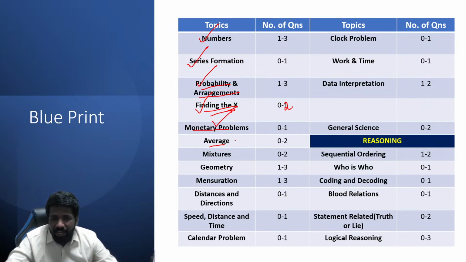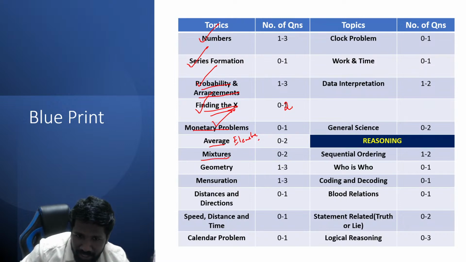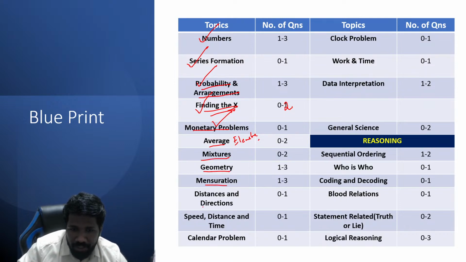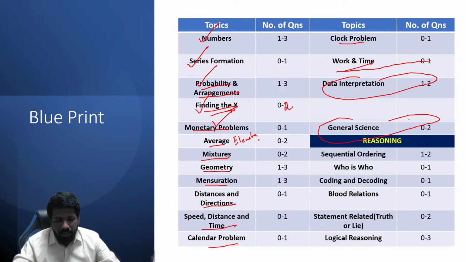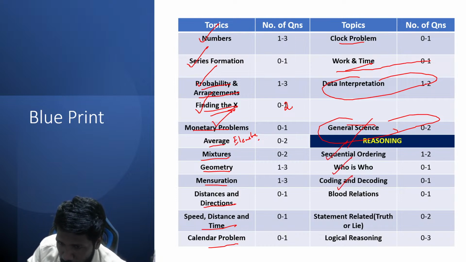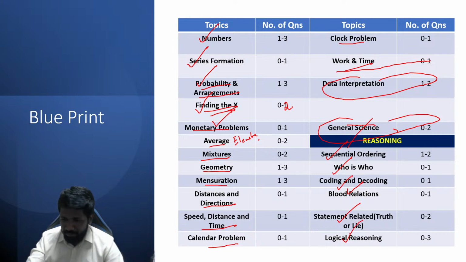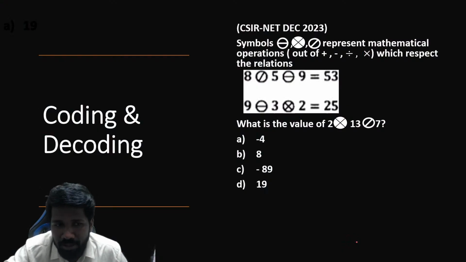Average means arithmetic mean idea and elementary statistics idea also. Elementary statistics means mean, median, mode, standard deviation, etc. Mixtures and allegation chapter, geometry, mensuration, distance and direction, speed, distance, time, calendar problem, clock problem, work and time, all these are part of quantitative aptitude topics. Then comes data interpretation. General science, last few years number of questions are very minimal, so don't worry about that unit. If you skip that unit also, it's okay. Logical reasoning में ये chapters है: sequential ordering, who's who, coding, decoding, blood relation, statement related, miscellaneous logical reasoning. So I will give you examples of all the major chapters so that you get an idea.